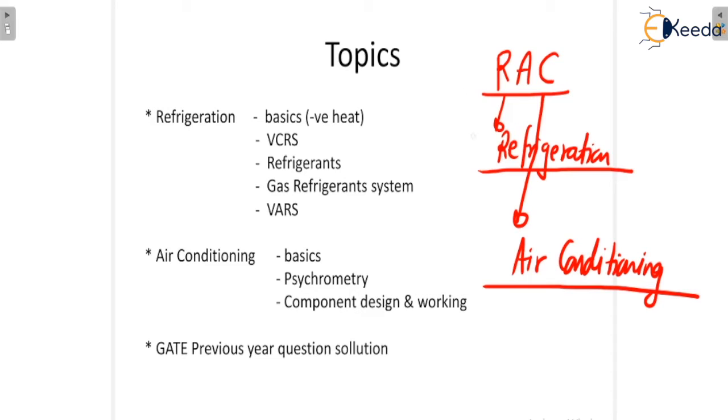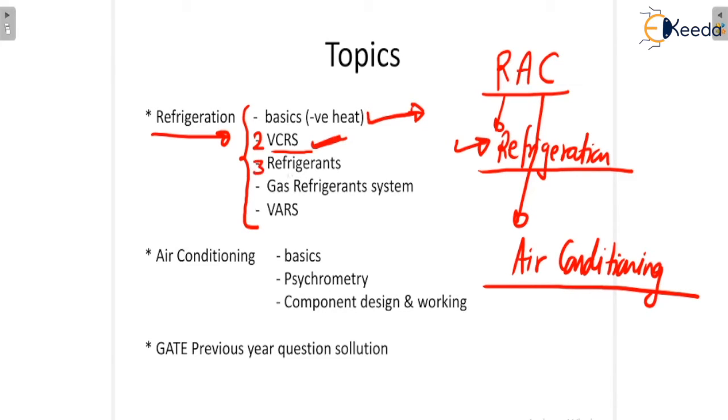Under the first section of this subject, the first section is what? Refrigeration. Under this topic, we will study these 5 chapters. First chapter is basics, in bracket negative heat. I will explain in this topic what is the real meaning of negative heat. And the second topic is VCRS, that means vapor compression refrigeration system.